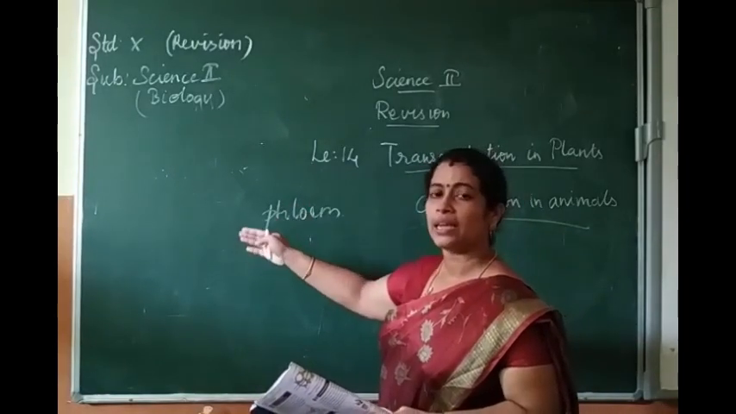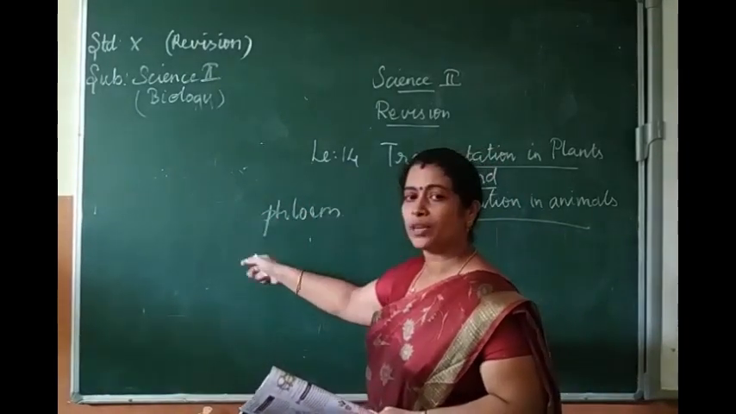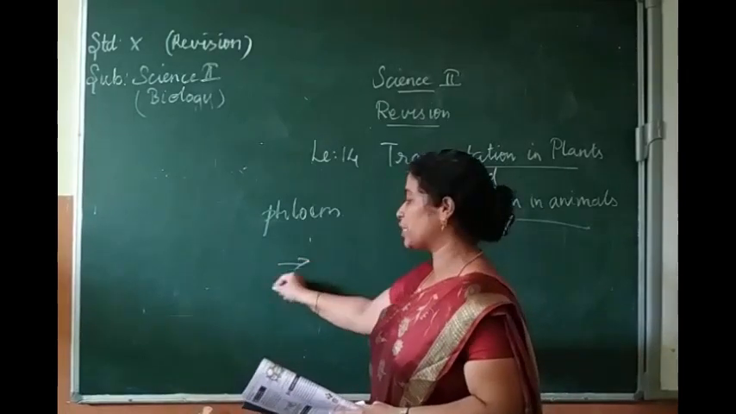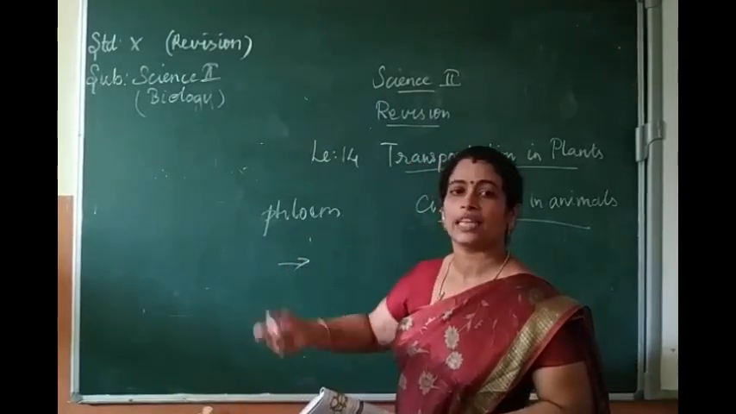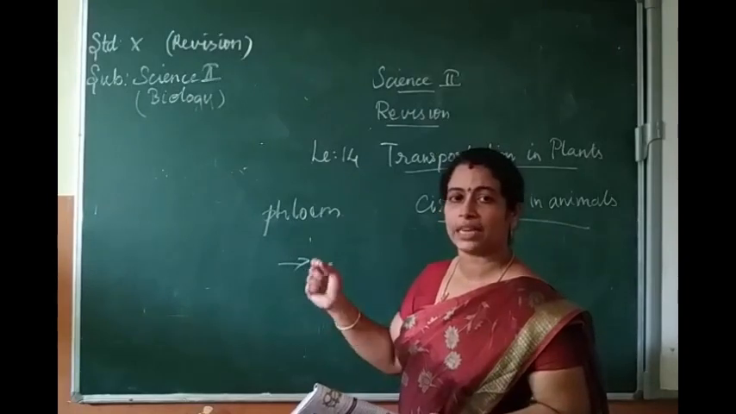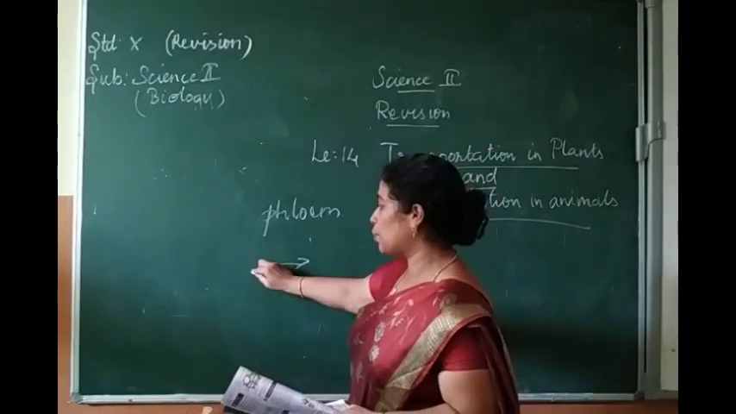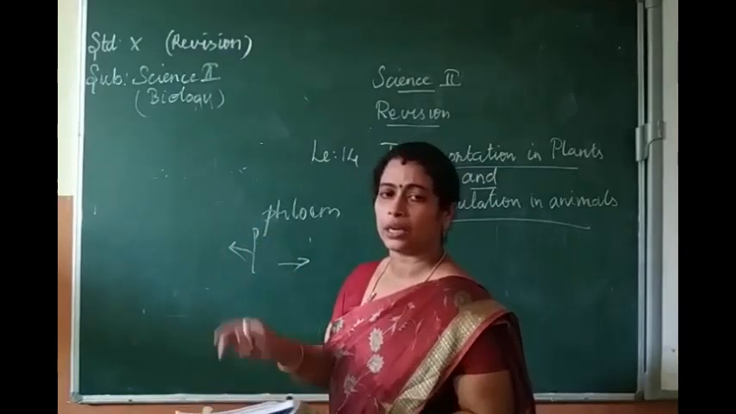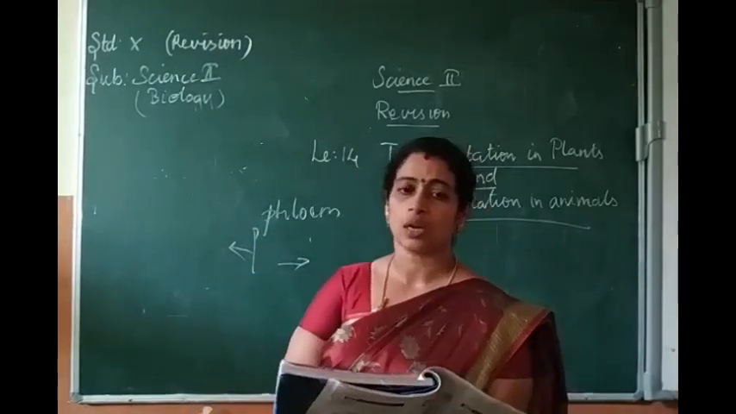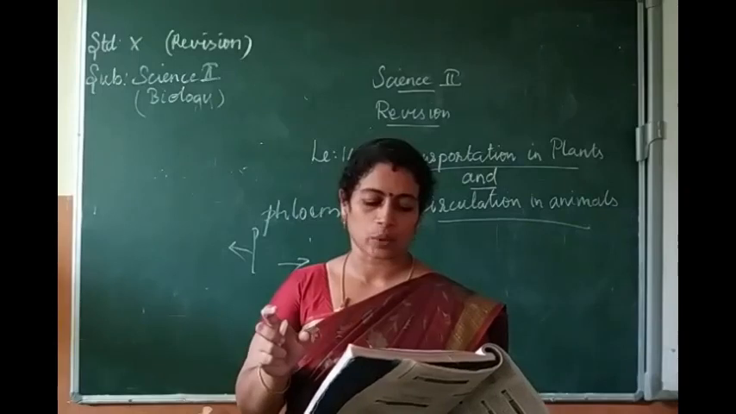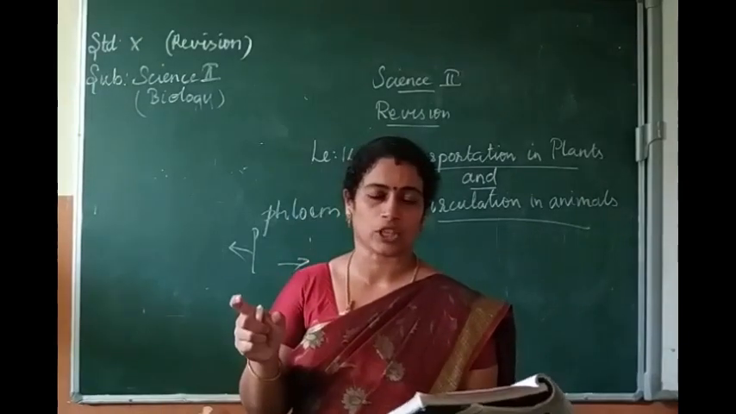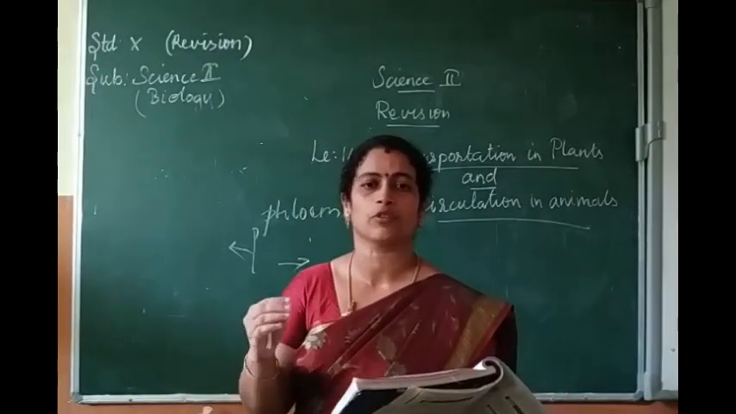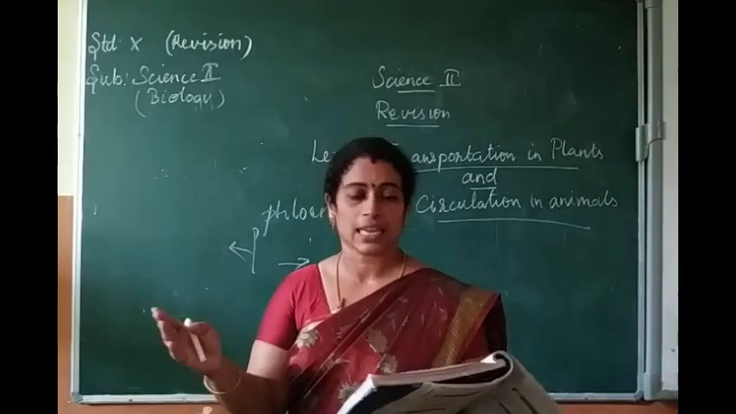So the movement will not be in the same direction; it depends on the part which is utilizing the food material. The direction will be different, maybe upward or lateral, whatever it is. So the phloem direction is not unidirectional. The movement of food materials will take place in any direction.